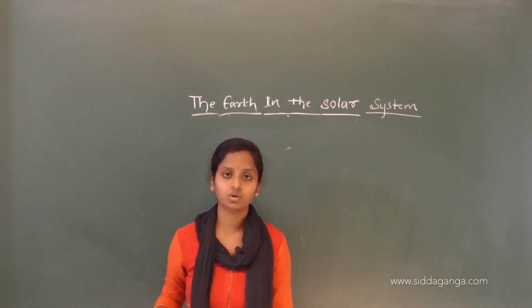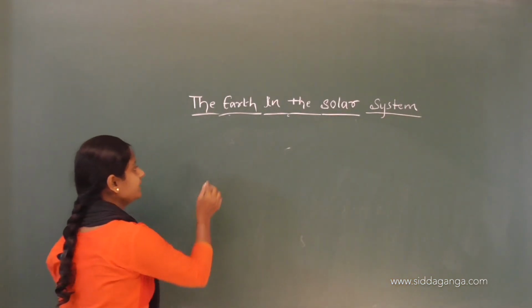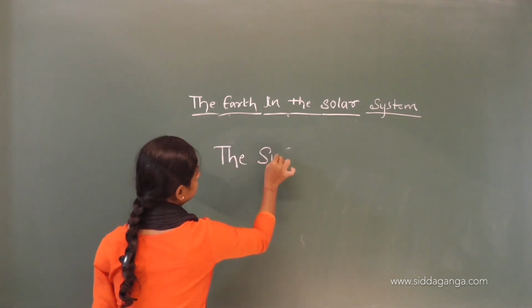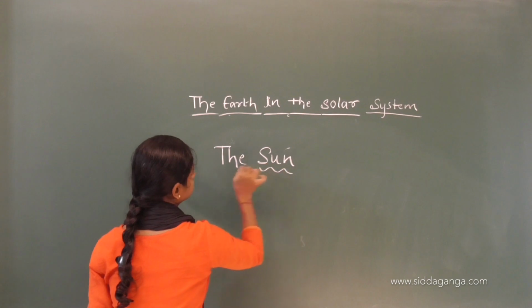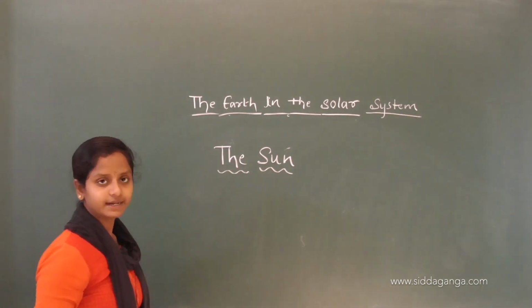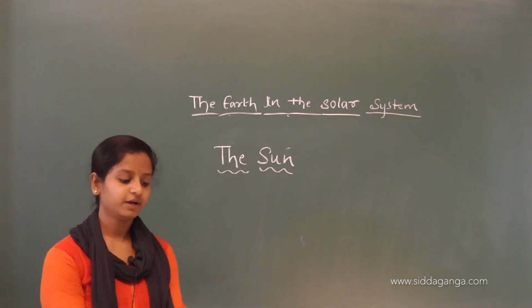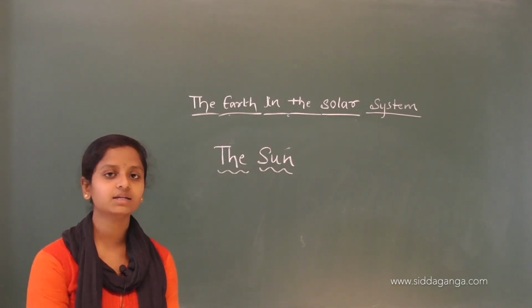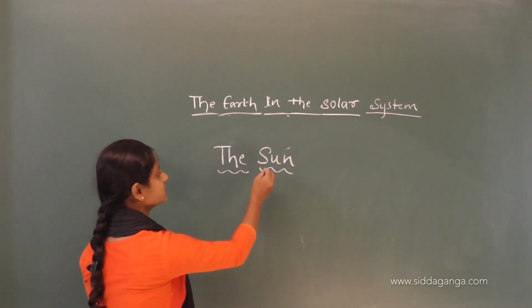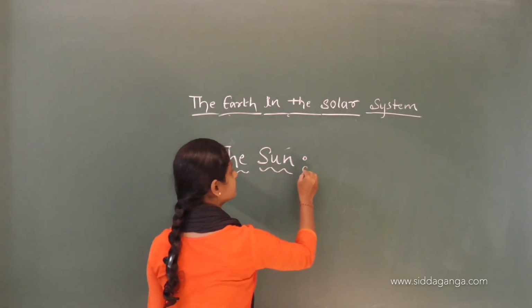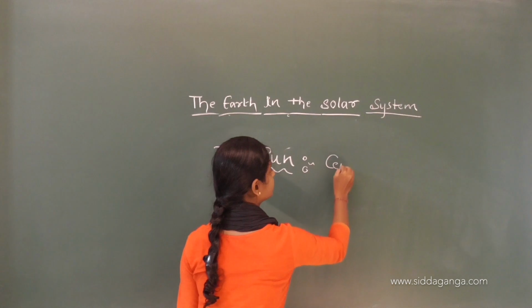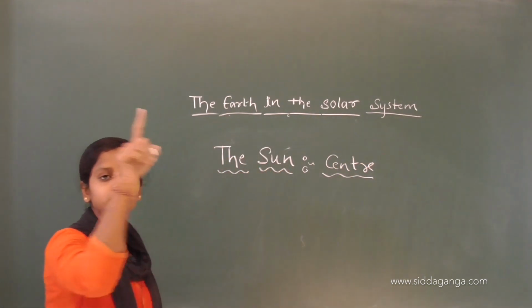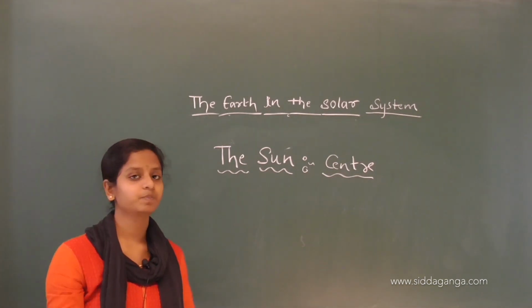Then we see about the sun, the head of the solar family. The sun is the center of the whole solar system.